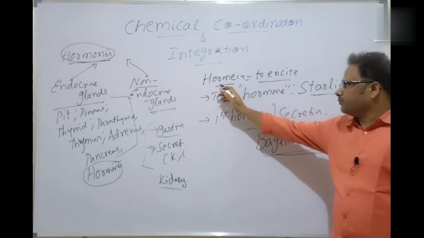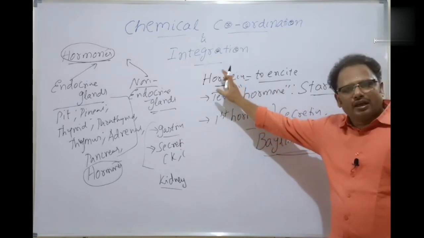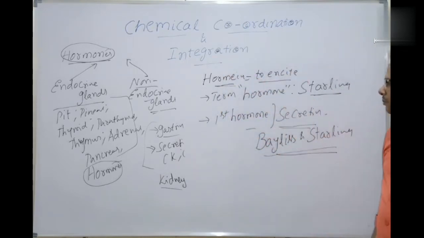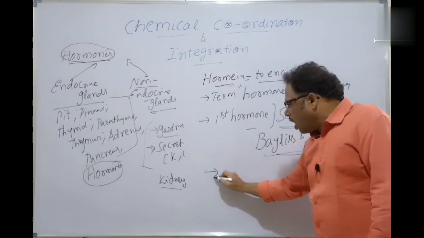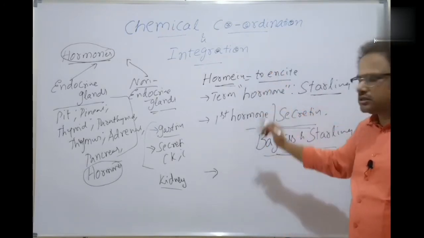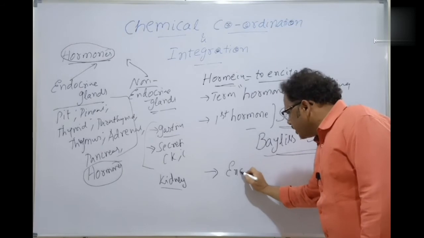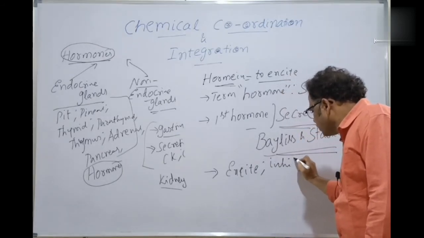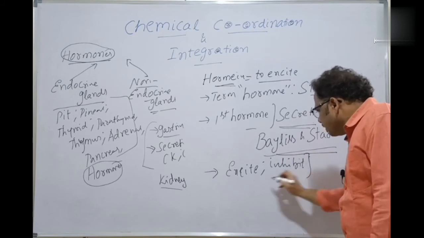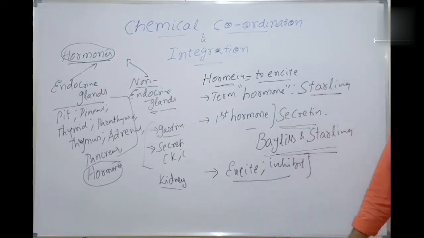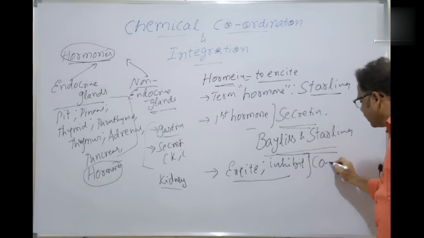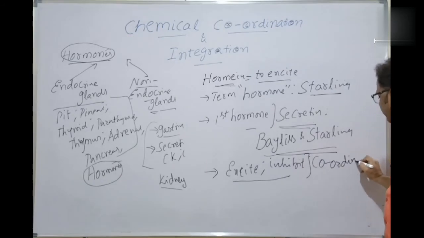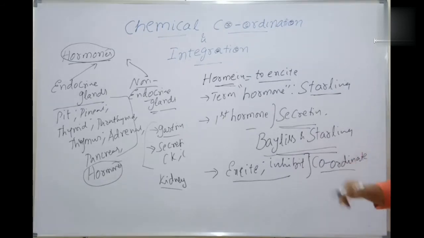Hormone came from the root word, what is that? Which means to excite. But you have to remember that hormones not only excite, they can inhibit also. They can excite, they can inhibit, and with this excitation and inhibition, they can coordinate. Overall, they can coordinate. What is coordination?